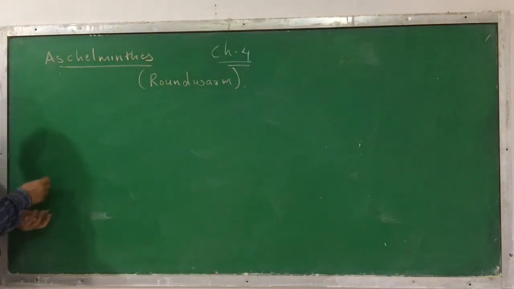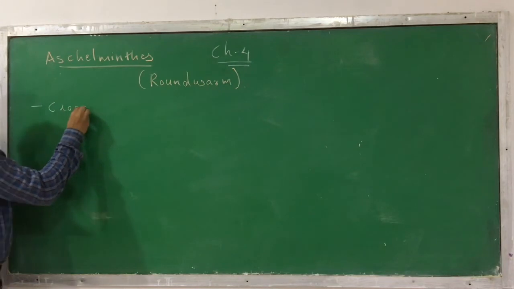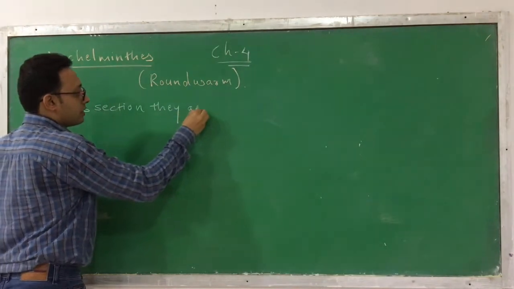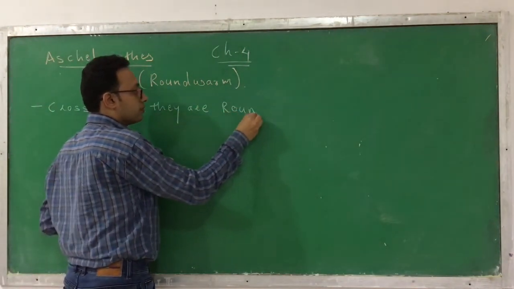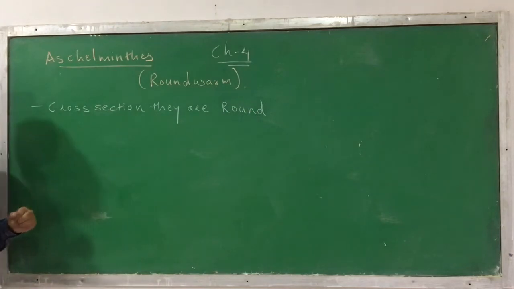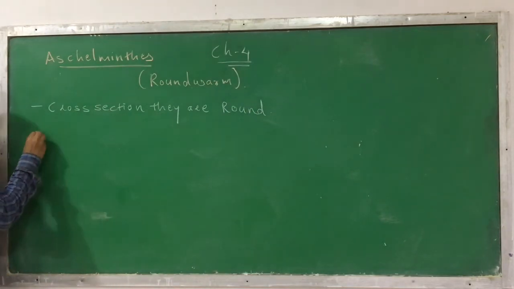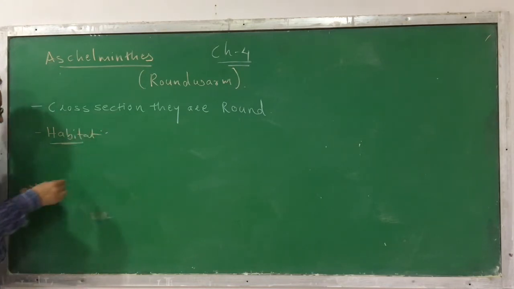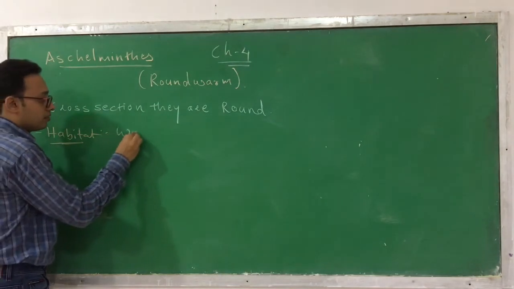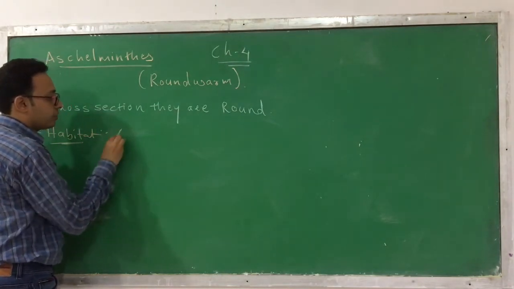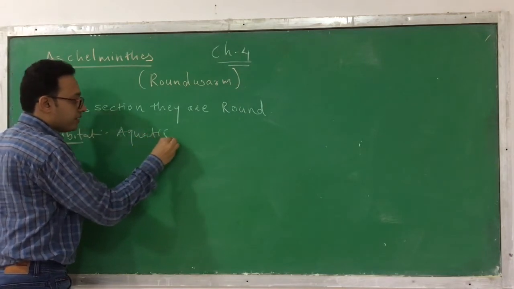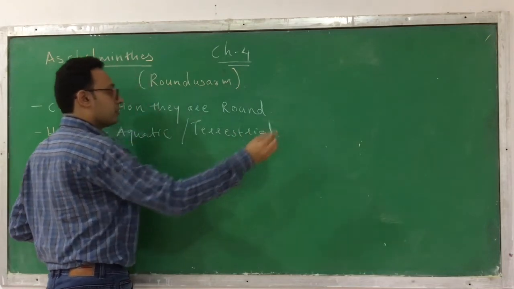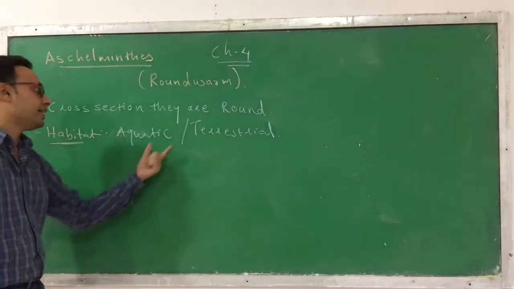If you see Aschelminthes in cross section, they are circular or round. That's why they are also called roundworms. Now, habitat: where can these worms be found? They are found in water, which means they are aquatic. Even so, there are a few which are terrestrial, which means they can also live on land. So the habitat is either aquatic or terrestrial.